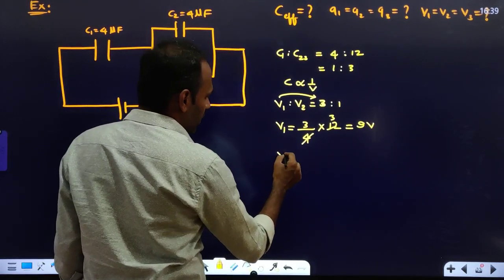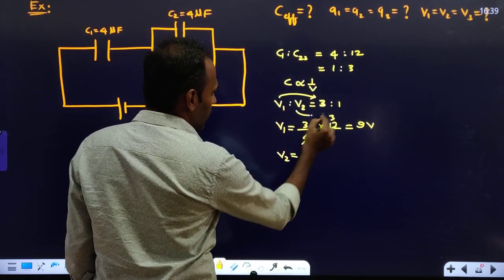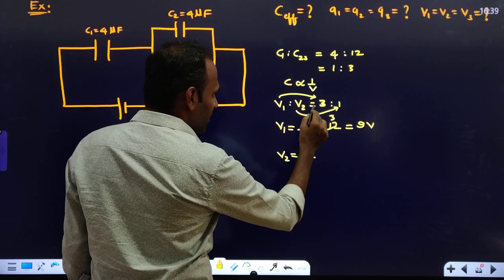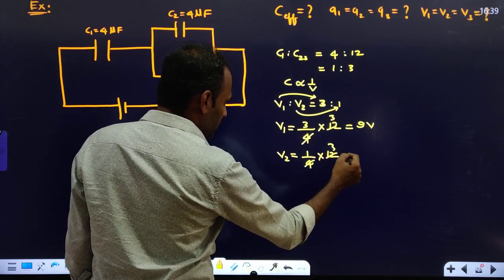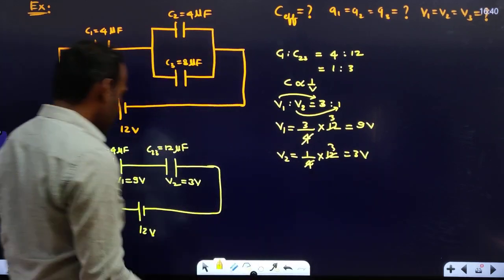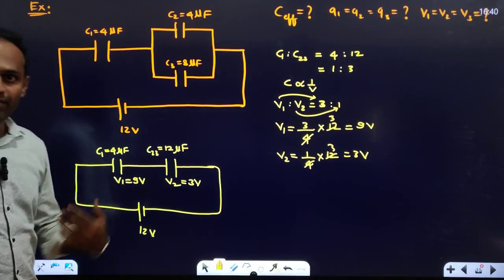ನೀವು ಬೇಕಾದ್ರೆ calculate ಮಾಡಿ ನೋಡ್ರಿ. V2, corresponding value of V2 is how much? 1 divided by sum of ratio 3 plus 1, 4, into the total voltage. 4 ones are 4, 3s are 3. So the voltage is 3 volts. So you got to know how the voltage gets divided here.